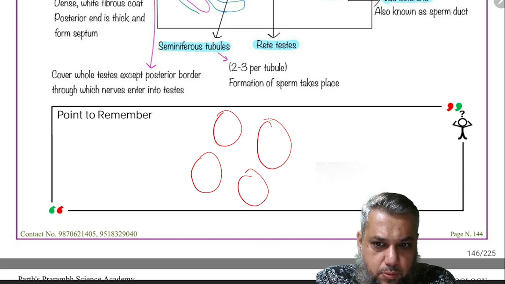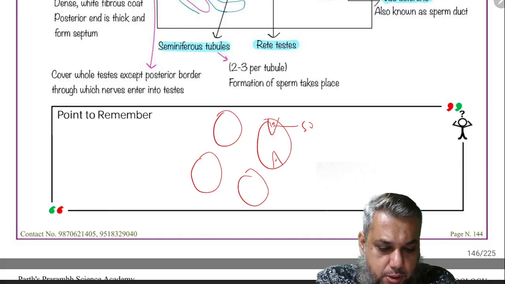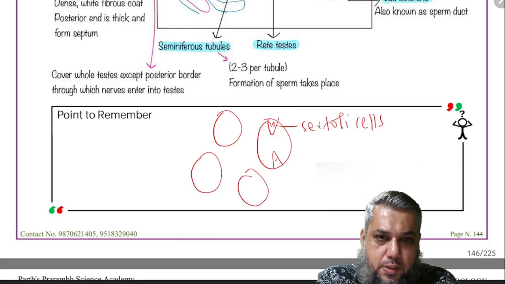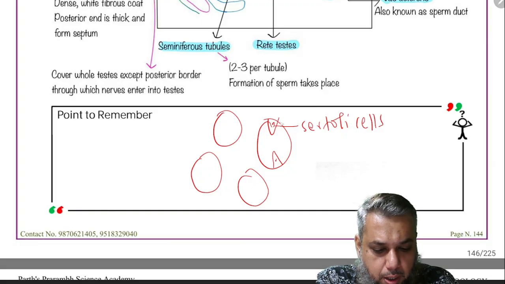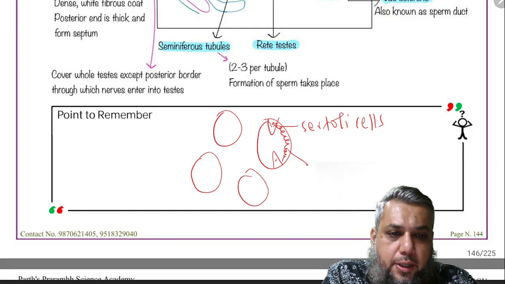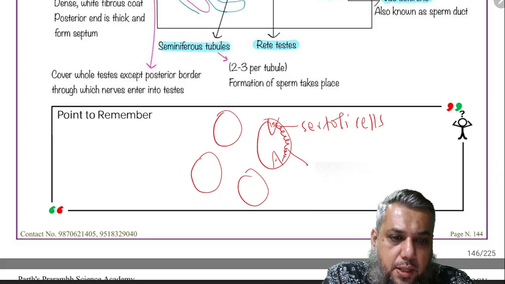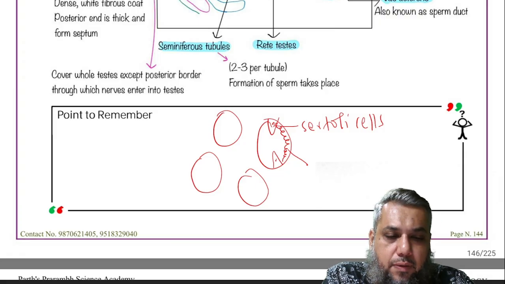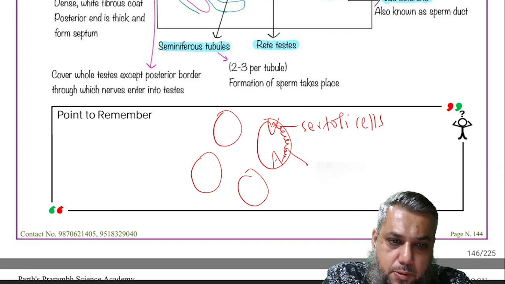Within the seminiferous tubules, there are cells which are called Sertoli cells or the nurse cells, and the inner lining of the seminiferous tubule shows the presence of different types of sperm producing cells called spermatogonia, primary spermatocytes, secondary spermatocytes, spermatids, finally resulting in the formation of sperms.